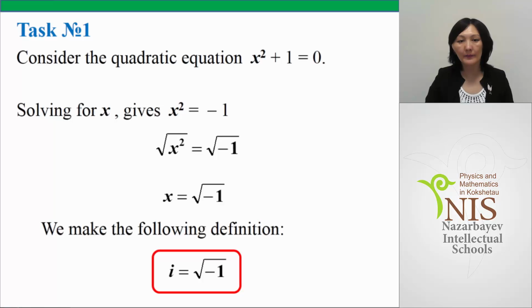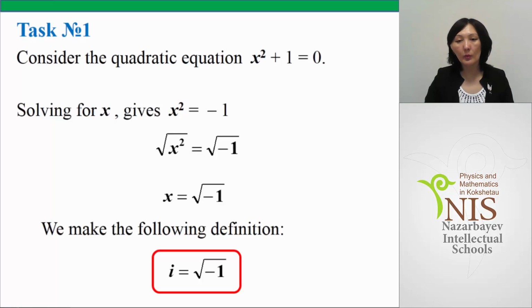Task number 1. Consider the quadratic equation x squared plus 1 is equal to 0. Solving for x gives us x squared is equal to minus 1. From this, x is equal to square root of minus 1.